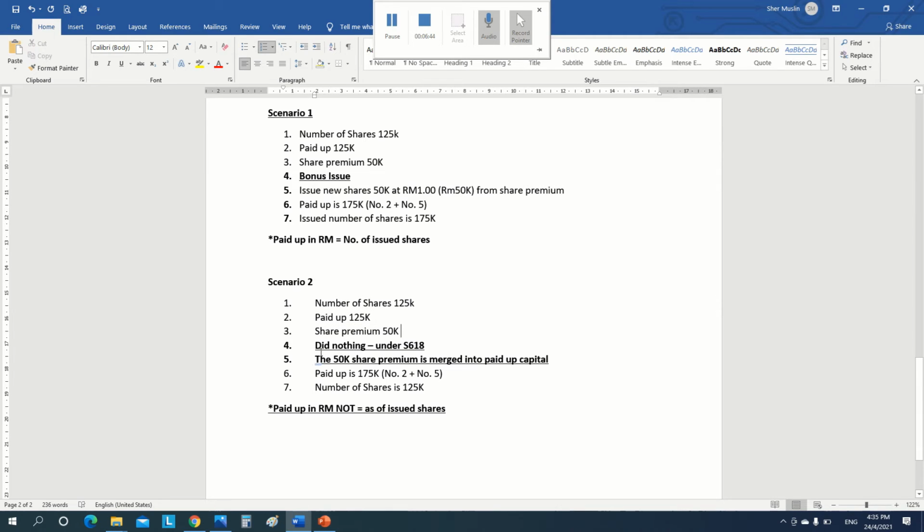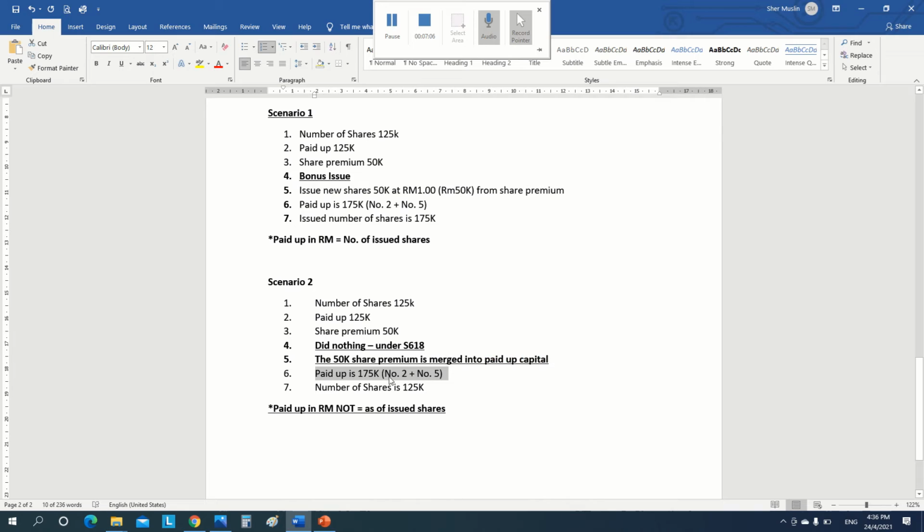If the company does nothing under section 618, normally we submit the section 618 form to ROC. Once we submit the form, the 50,000 share premium is merged into the paid up capital.